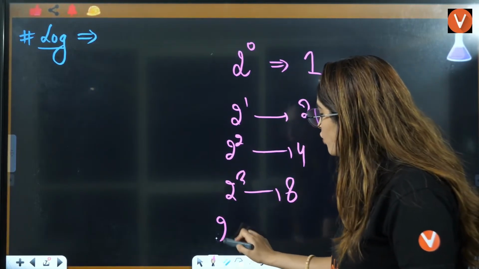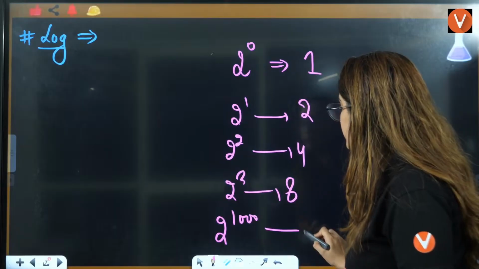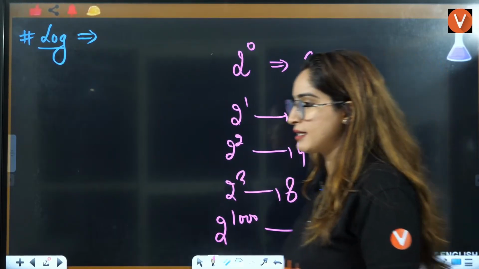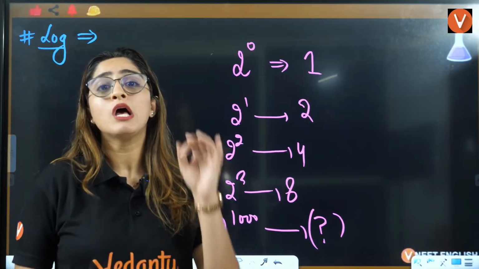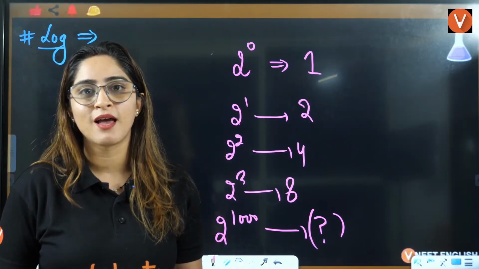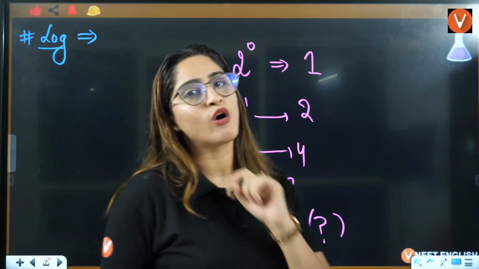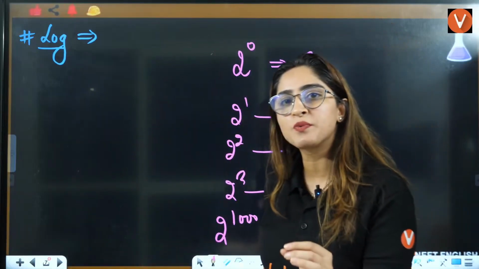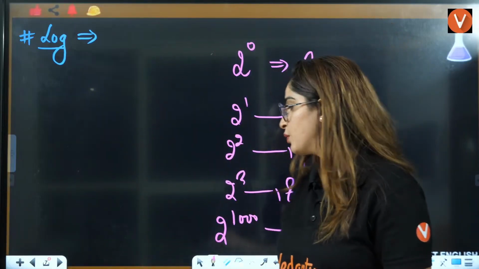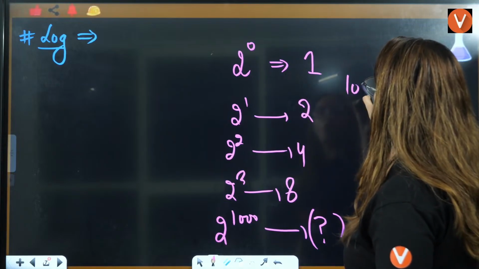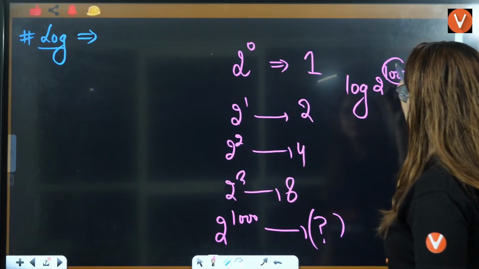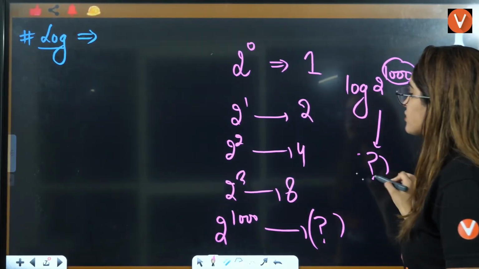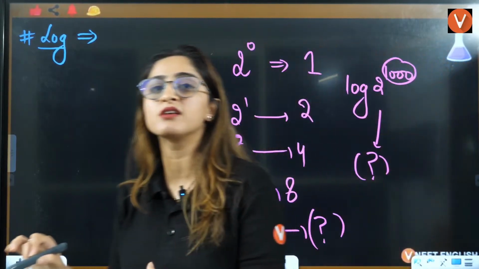If I ask you 2 raised to power 1000, you have to multiply 2 into 2 into 2, 1000 times. And that is where log will help you. If you take the log of 2 raised to power 1000, this value you can easily solve with the help of properties of log.